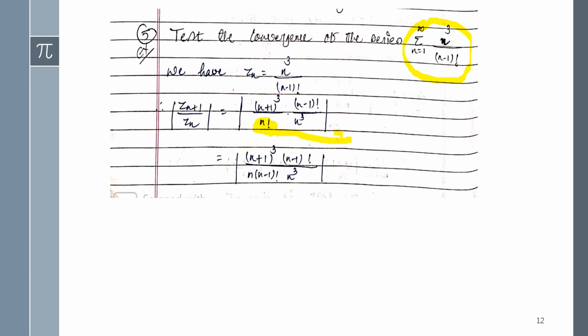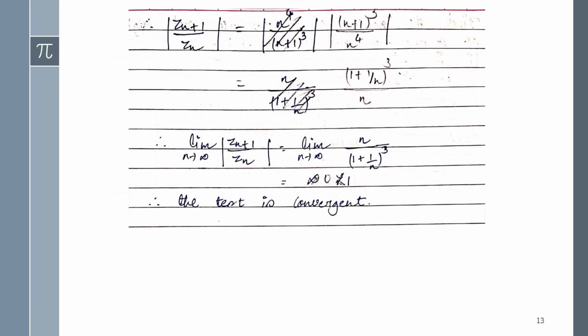So this n factorial you have to simplify in terms of n into n minus 1 factorial. Okay, so by applying n factorial equals n times n minus 1 factorial, you will get its final solution.